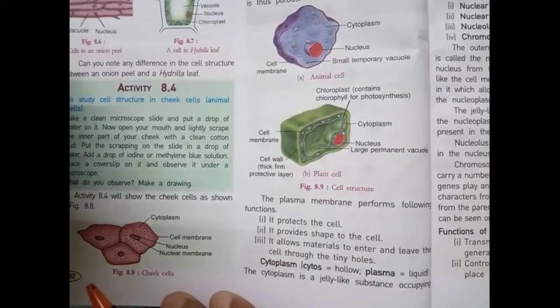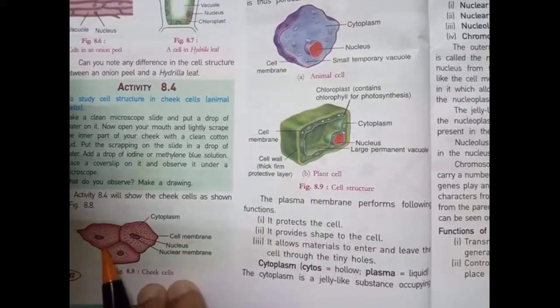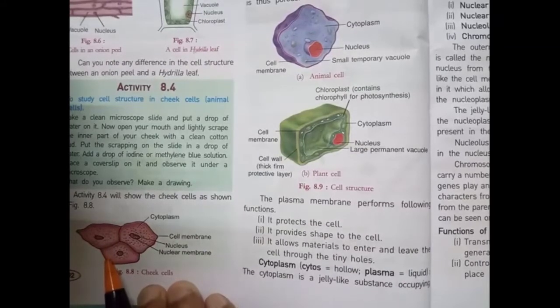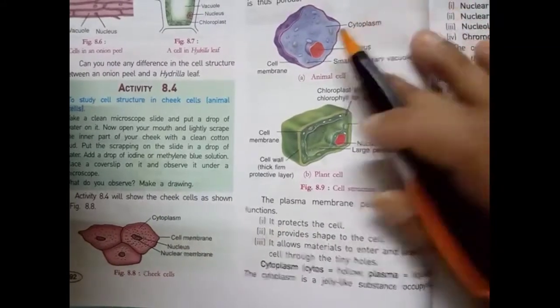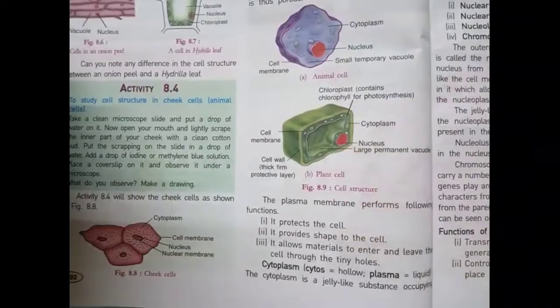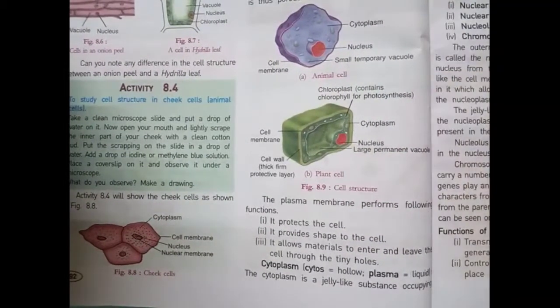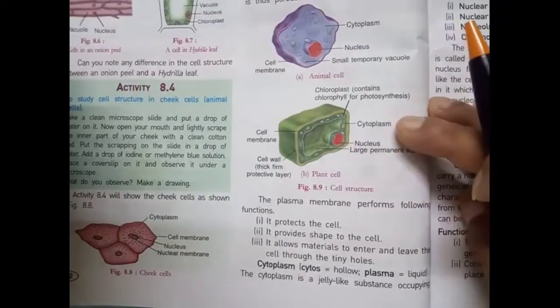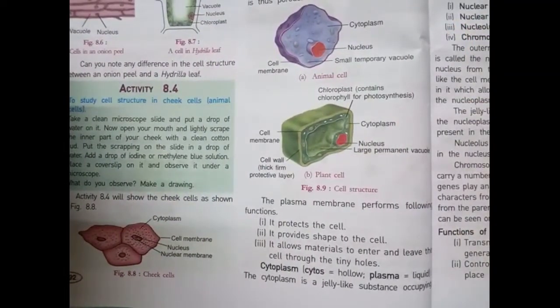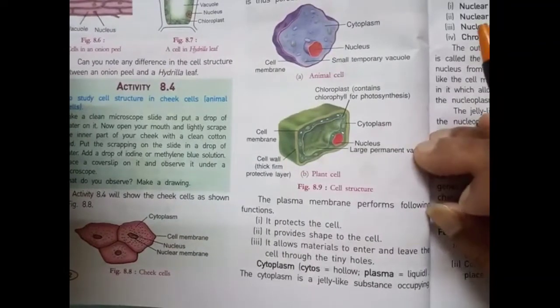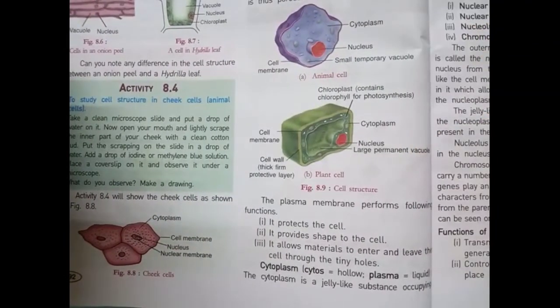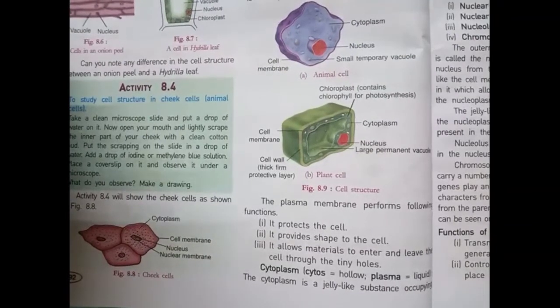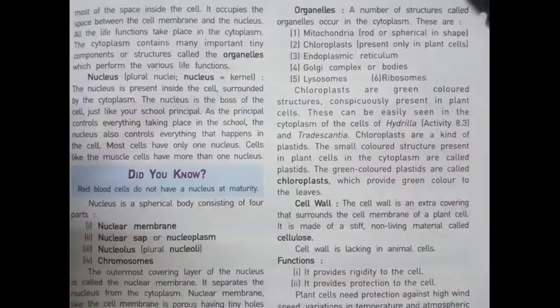Now some functions are performed by the plasma membrane. First, it protects the cell; second, it provides shape to the cell; and third, it allows materials to enter and leave the cell through the tiny holes. Next one, cytoplasm. Cytos means hollow, plasma means liquid. The cytoplasm is a jelly-like structure occupying most of the space inside the cell.